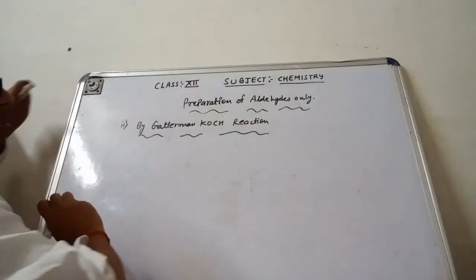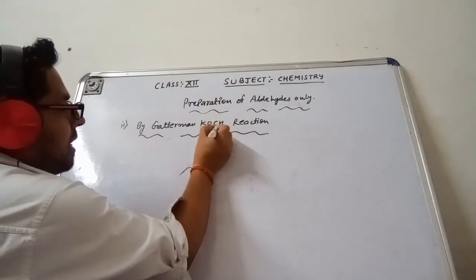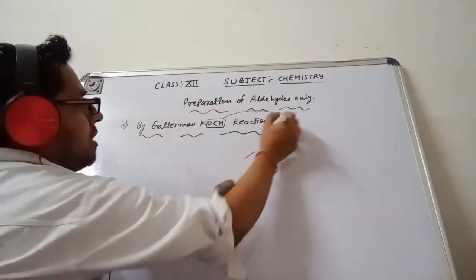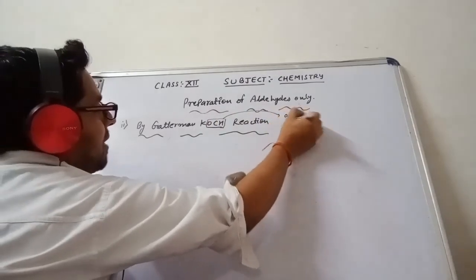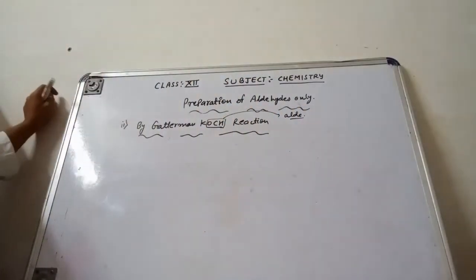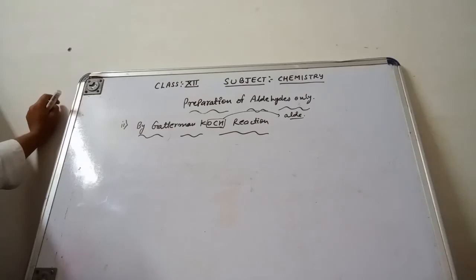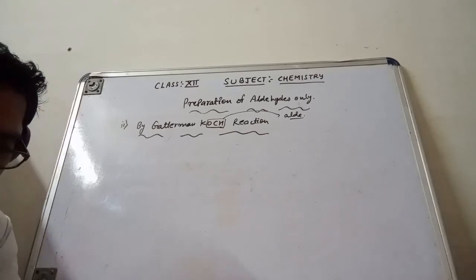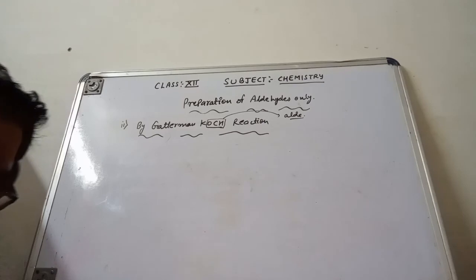You can check in Koch: this is CHO, the aldehyde group. By this trick you can identify that we are getting the aldehyde. Koch, you correlate it. This is the CHO group, that means we are getting the aldehyde. Now how we form this, you can also check.